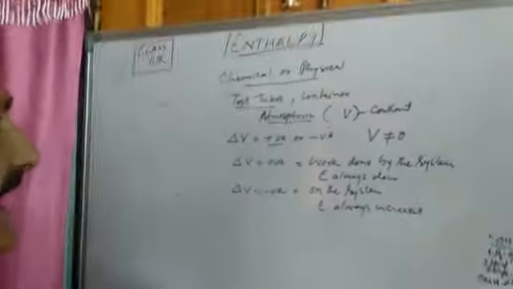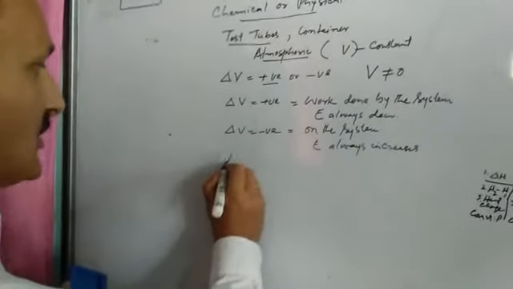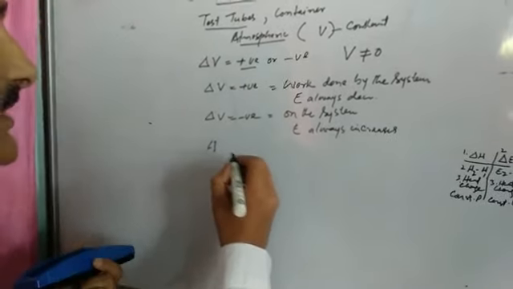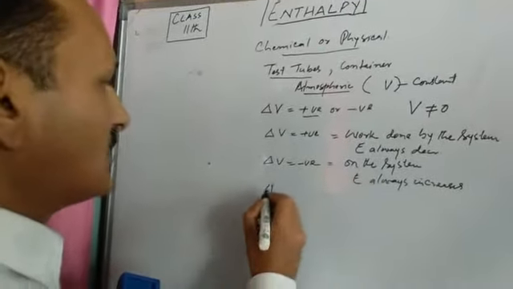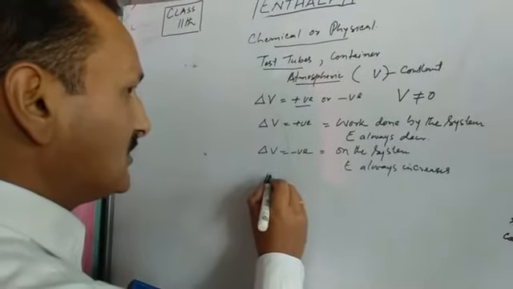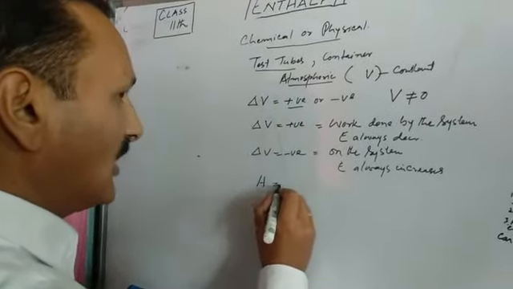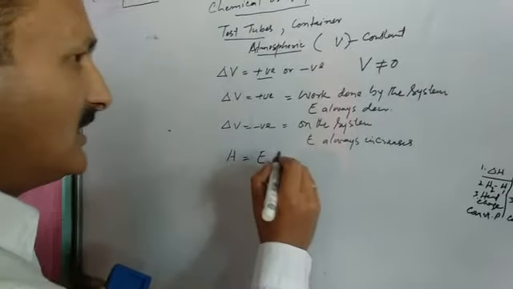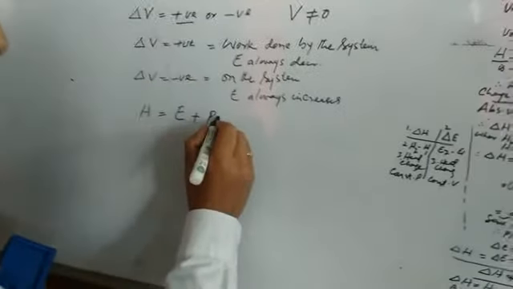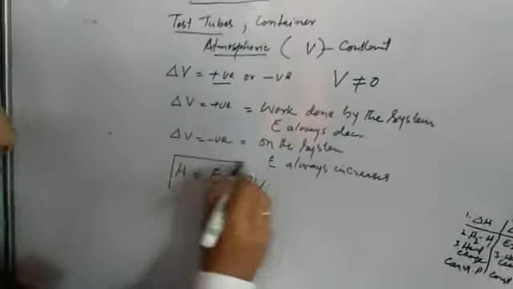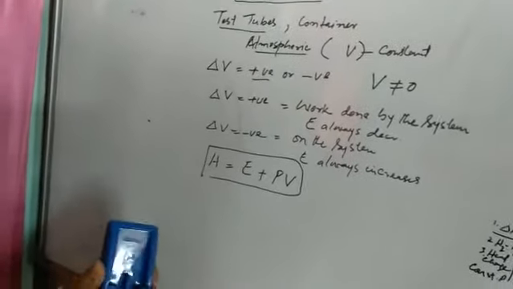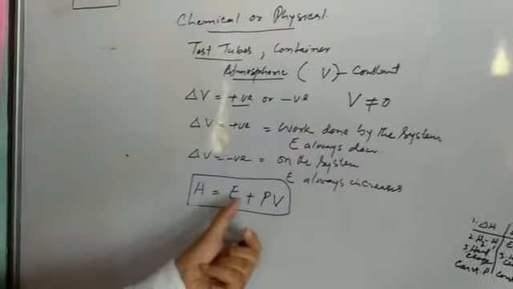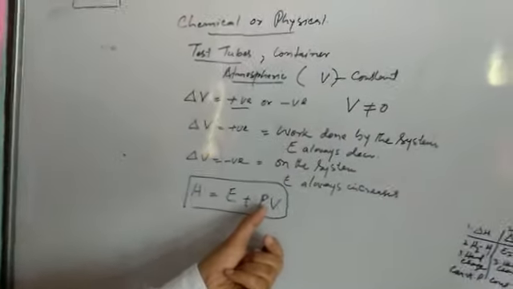Now, coming to H, H means enthalpy of the system. If we want to determine H, it can be determined by this formula: H equals E plus PV. That means the enthalpy of the system is always equal to internal energy plus the PV product.